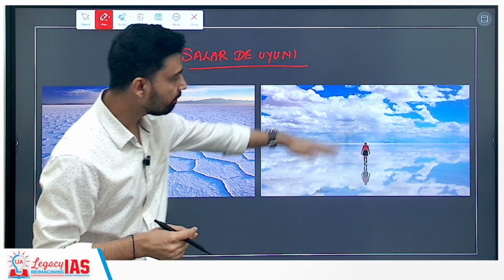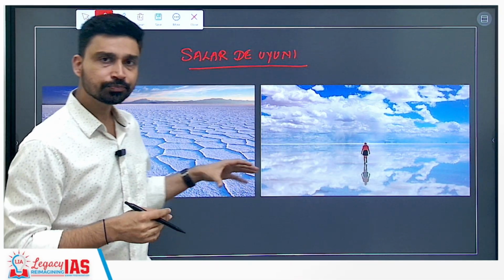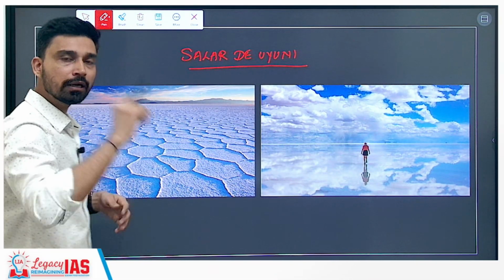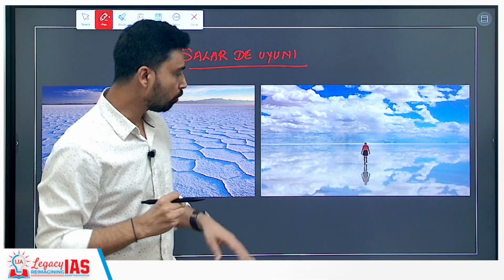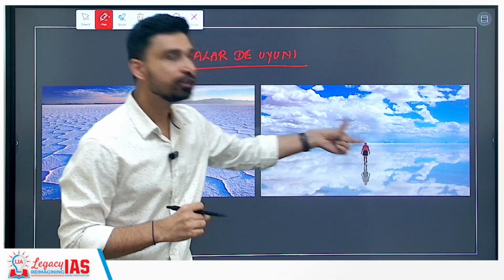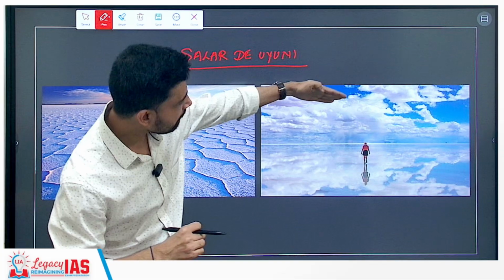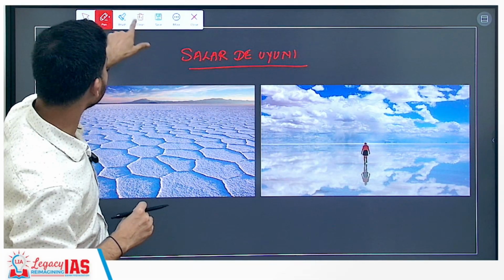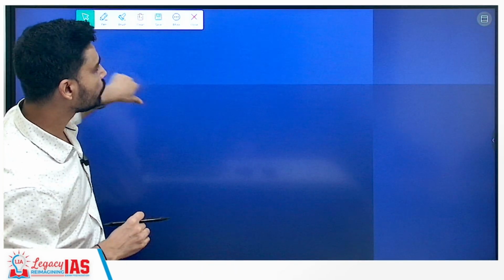And it creates a very interesting kind of picture in the rainy season, because whenever rainfall happens, the entire salt flat is covered under a thin layer of rainwater, and this acts like a giant mirror. So you can see from here, the entire sky is being reflected through the giant mirror that is formed in Salar de Uyuni, and that is why it attracts a large number of tourists every year.